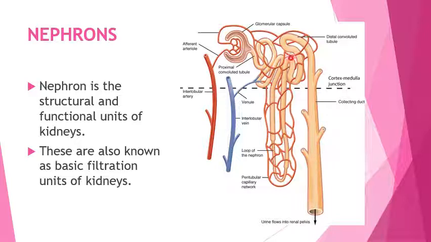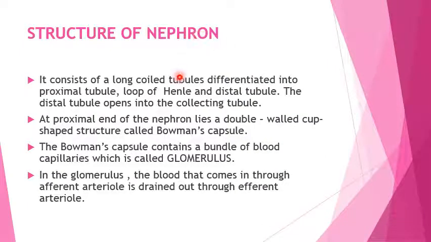This network of capillaries is known as the vasa recta, and this bunch of capillaries, through which the filtration of substances takes place and the filtrate then becomes urine, is known as the glomerulus. So first we will look at the structure. It consists of long coiled tubules differentiated into the proximal tubule, loop of Henle, and distal tubule. The distal tubule opens into the collecting tubule.